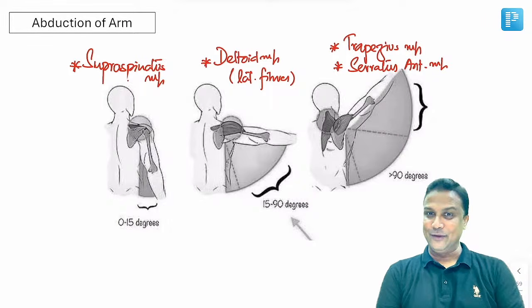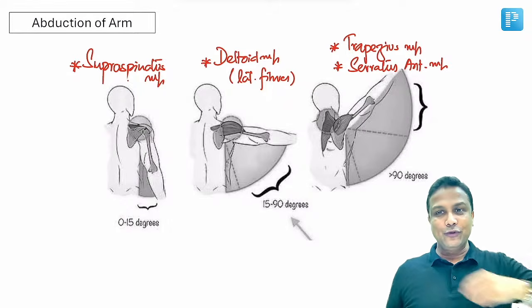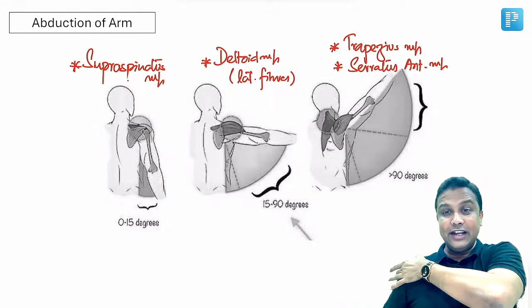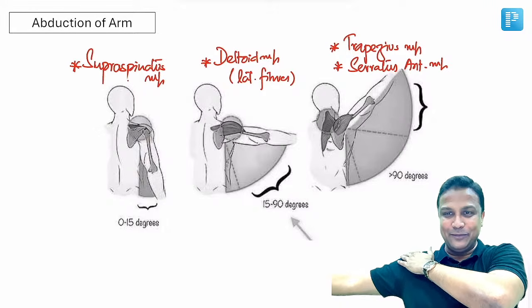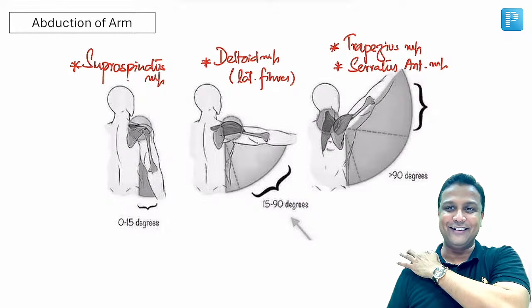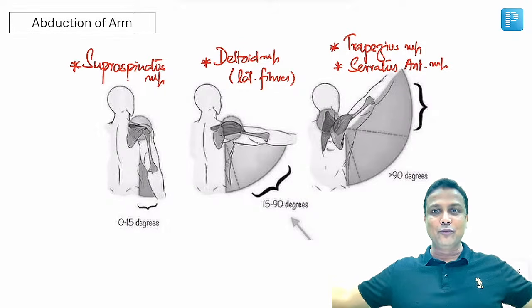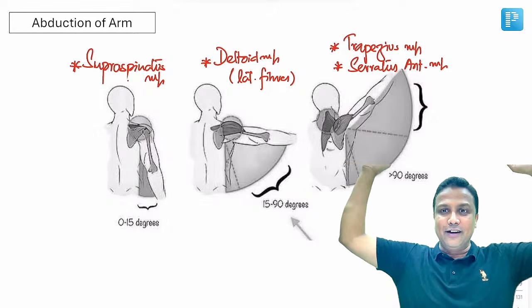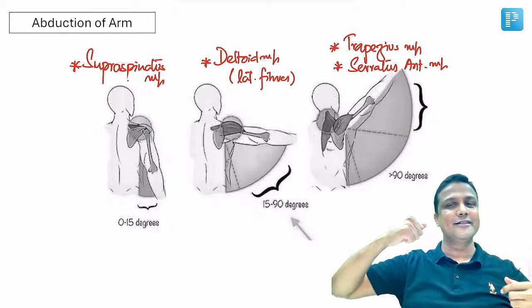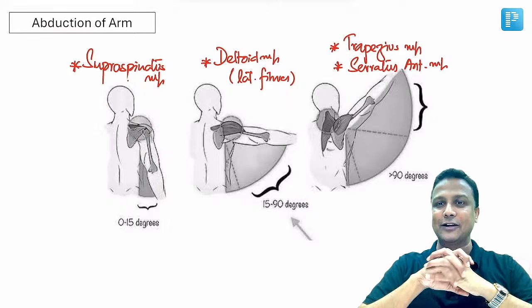And another, nowadays they are asking a lot of questions here sir, that is about the abduction of the arm. So 0 to 15 degrees of abduction is done by supraspinatus muscle. 15 to 90 degrees will be done by deltoid muscle. The initiation of abduction start कौन करेगा? Supraspinatus. And after that 15 to 90 degrees is done by deltoid. Now I have to move the upper limb above, हमको ऊपर करना है, so that is done by that big muscle here, trapezius, and that will be helped by serratus anterior. Then above 90 degrees it is also referred to as overhead abduction of the arm.